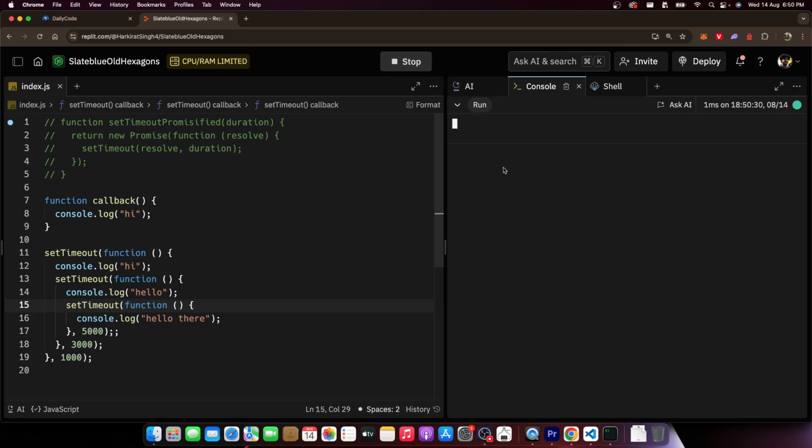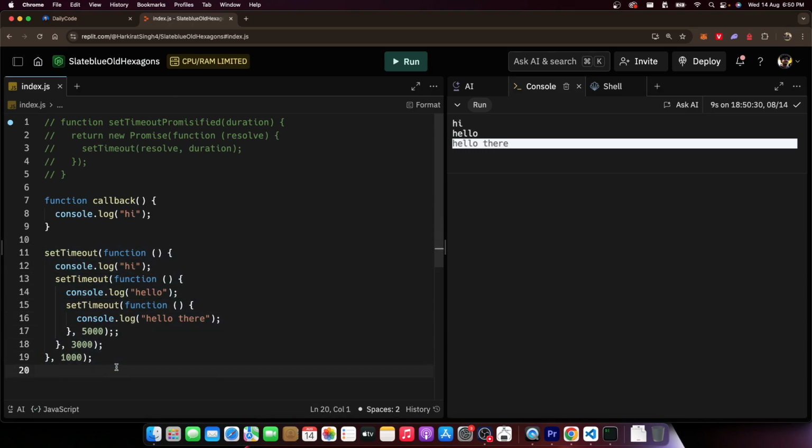Let's see. After 1 second, hi gets printed. 3 seconds after that, total of 4 seconds, hello gets printed. 5 seconds after that, total of 9 seconds, hello there gets printed. So things are working as expected. But can you see what callback hell might be? This code looks incredibly ugly. Incredibly ugly is actually an understatement of what this looks. Indentation after indentation after indentation.